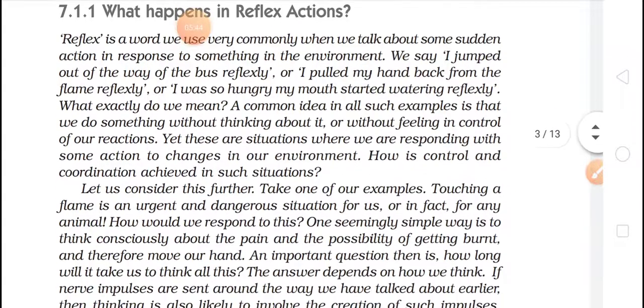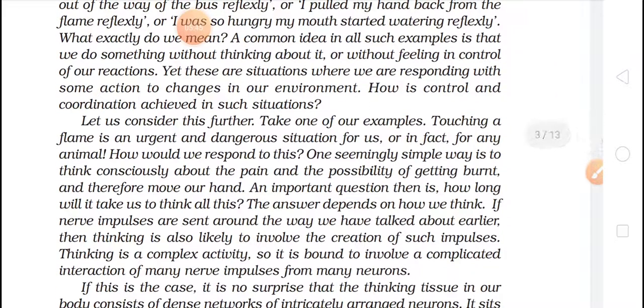Let us consider this further. Take one of our examples. Touching a flame is an urgent and dangerous situation for us, or in fact for any animal. How would we respond to this? We will remove our hand. Yes, this we all know.